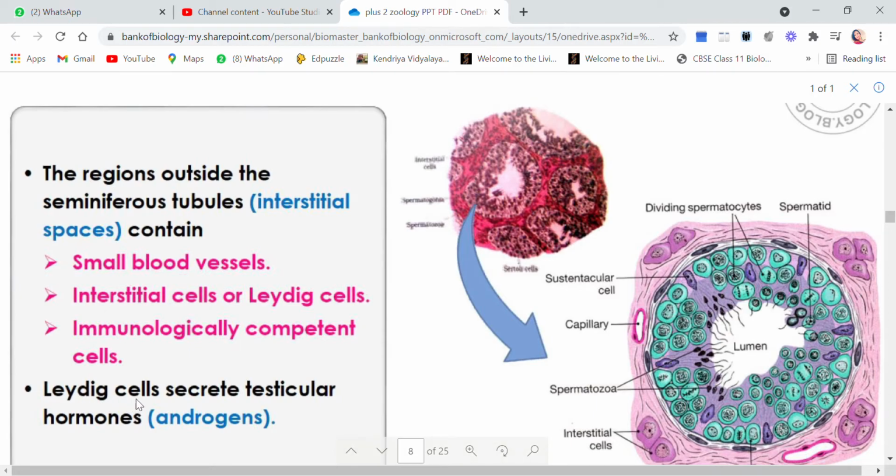Now Leydig cells secrete the hormone, that is testosterone, also called the androgens. So Leydig cells are responsible for the male sex hormone or testicular hormone, also called androgen.